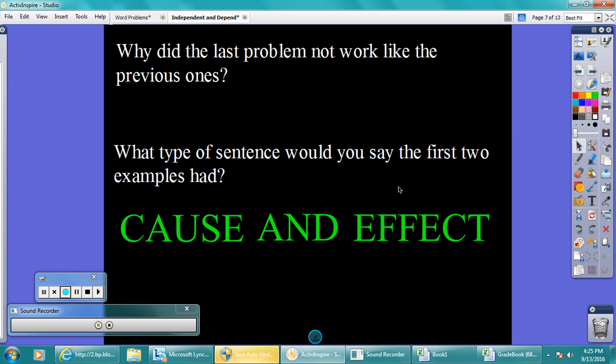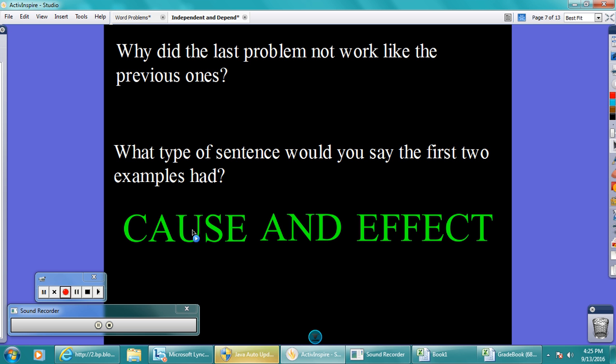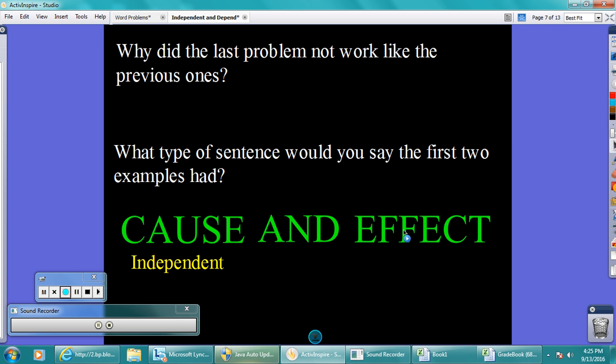All right. Why did the last problem not work like the other ones? Well, the other ones had a relationship. The last one did not, right? So the other ones, there was a cause and there was an effect, right? The cause was the temperature goes up. The effect was more people swam in the pool. The cause was more hours you worked. The effect was more money you make. So this is cause and effect. So which one's which? Well, cause would be independent. And effect would be the dependent variable.